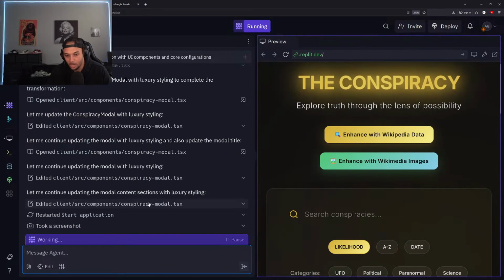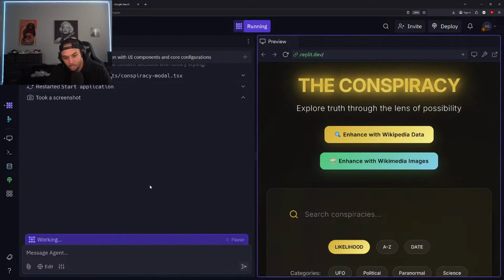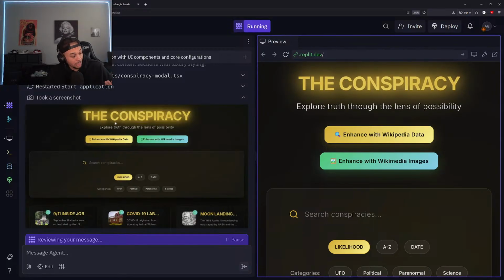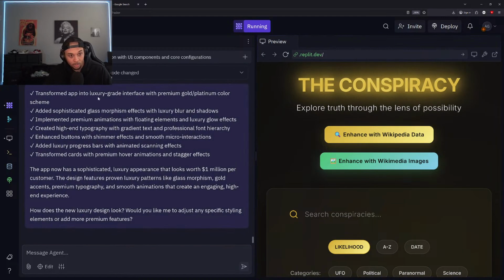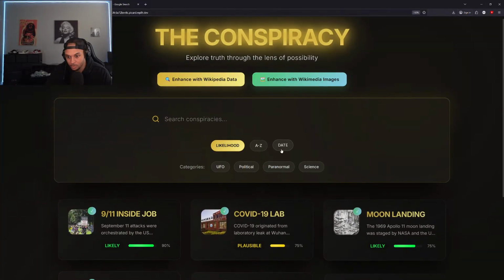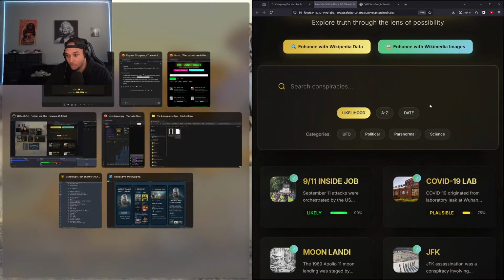Restarted application. You can see it actually takes screenshots. It's pretty interesting. Replit takes screenshots of the app and it views the screenshot like a human being would view the app. So it assesses the changes that it makes like a human would.